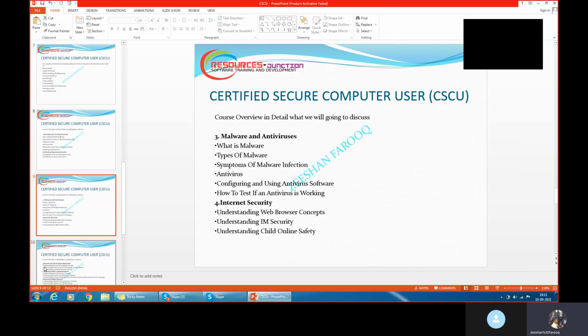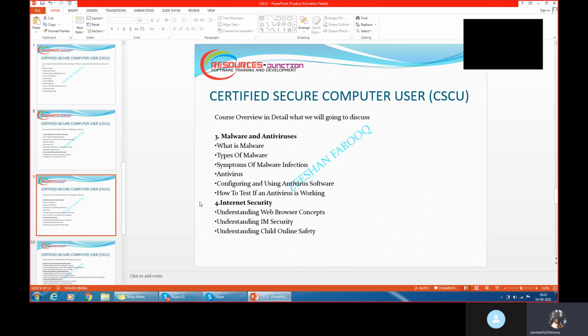What is malware? When we put a virus inside a software, it becomes malware. We'll discuss the different types of malware. What is antivirus? How are we configuring the antivirus software? How do we test when the attack is happening? How do we determine whether it is malware or not? We'll discuss in detail.